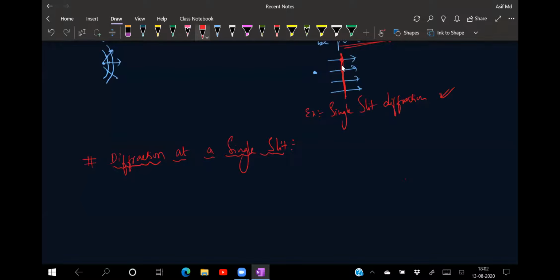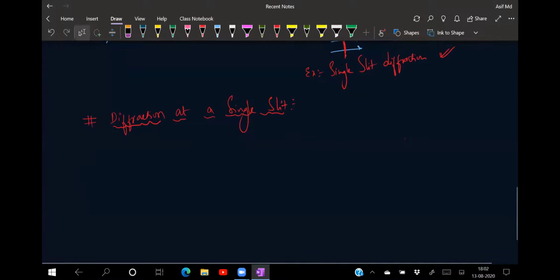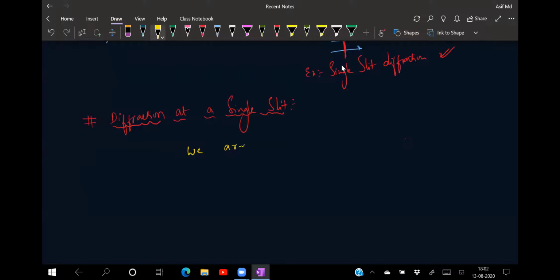In diffraction, what exactly is happening? Right now we are talking about a single slit. That means we are talking about interference from a single slit.